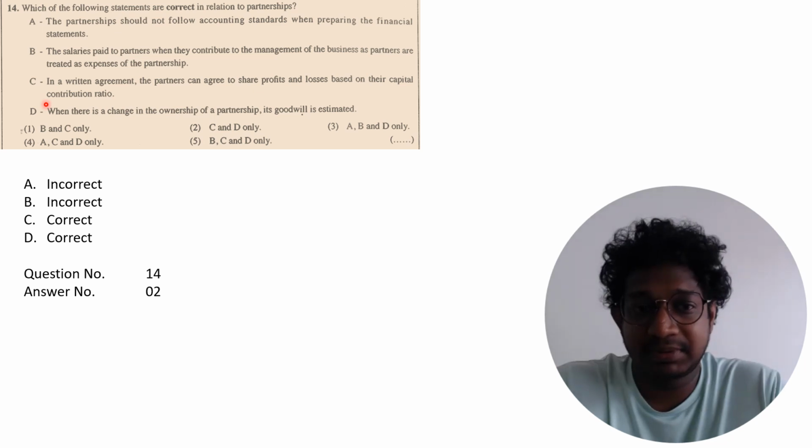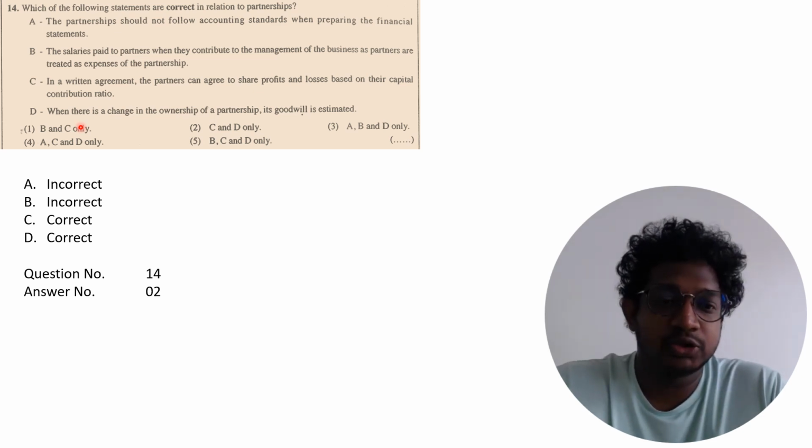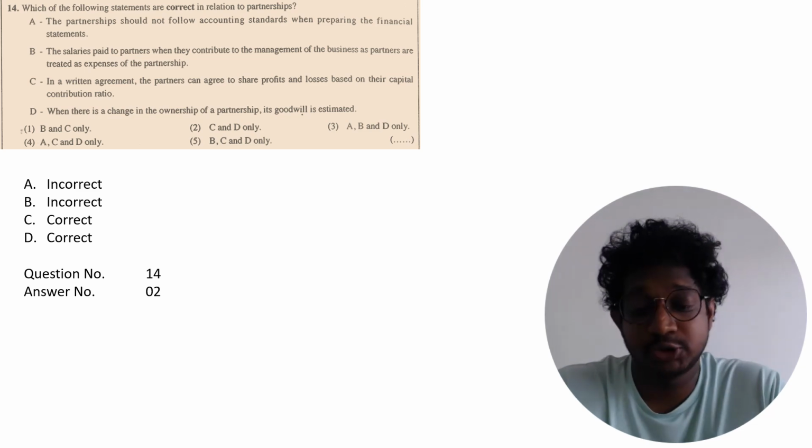In a written agreement, the partners can agree to share profit and losses based on their agreement. Yes, that is correct. And when there is a change in the ownership, yes, goodwill is estimated. That is also correct. So the question number 14 correct answer is number 2.